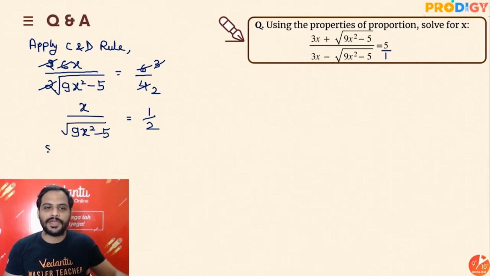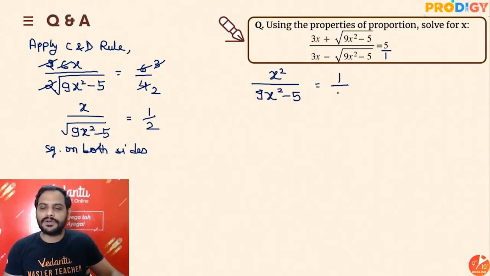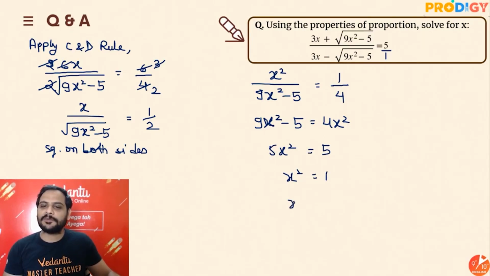Now to get rid of the square root, square on both sides. So if I do square on both the sides, I'll get x square upon 9x square minus 5 is equal to 1 upon 2 square is 4. 1 square is 1, 2 square is 4. Cross multiply, 9x square minus 5 is equal to 4x square, minus 5 over here, 4x square over there. So 5x square is equal to 5. X square is equal to 1, that means x will be equal to plus minus 1.